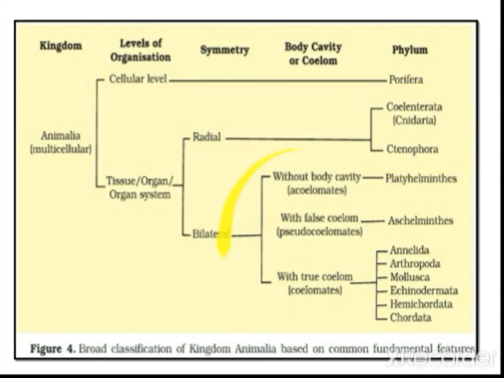Bilateral symmetry, and here once again we divide into three categories on the basis of coelom: acoelomate, pseudocoelomate or coelomate. Acoelomates, Platyhelminthes have been separated, pseudocoelomate, Aschelminthes, and with true coelom, coelomate: Annelida, Arthropoda, Mollusca, Echinodermata, Hemichordata, Chordata are coming under.